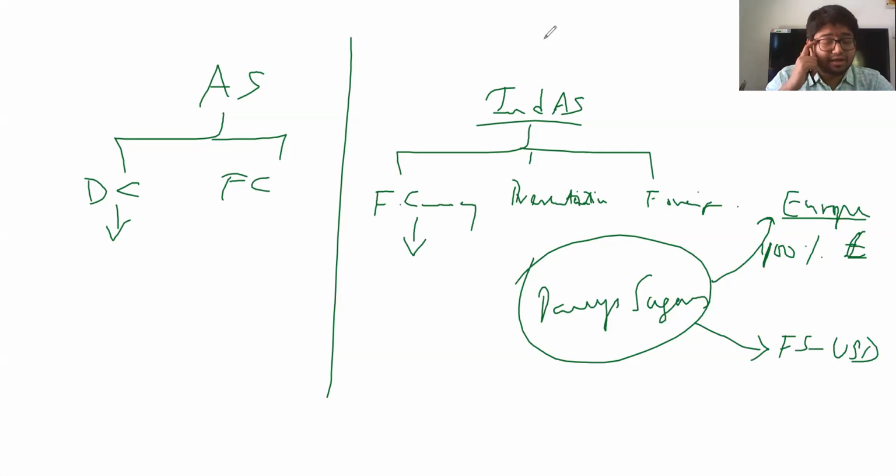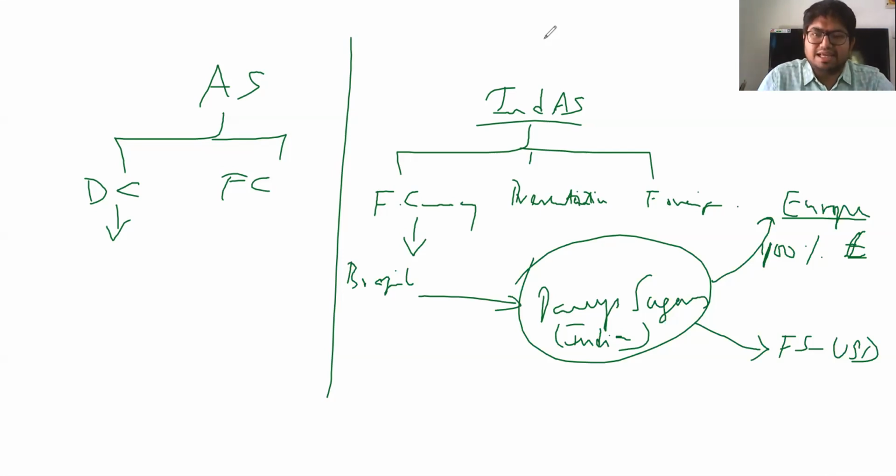And say it imports its materials from, say, Brazil. Brazil is the place where it imports its raw material from. Hence, Brazil is the place where it transacts in foreign currency. Now, Paris Sugars is based out of India. It is importing materials from Brazil. It is completely operating in the European market, and its financials are prepared in USD. In such a case, how do I identify my currency is what is important for me.